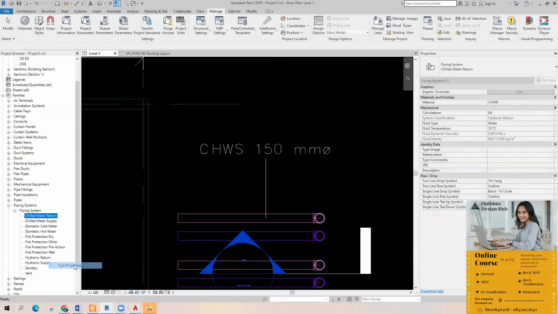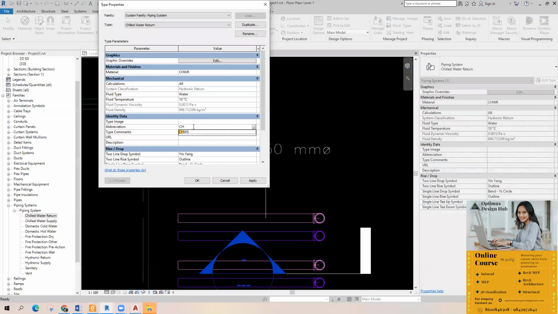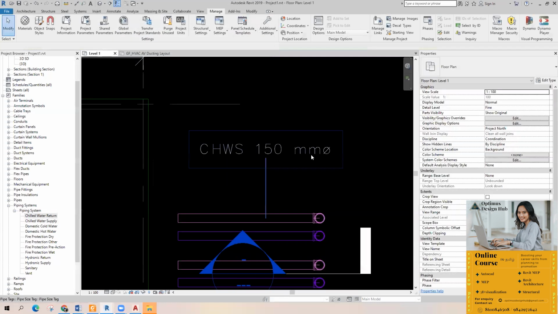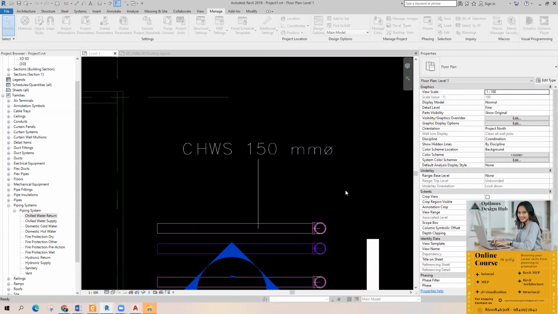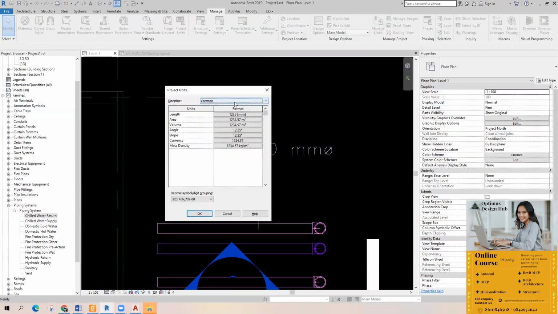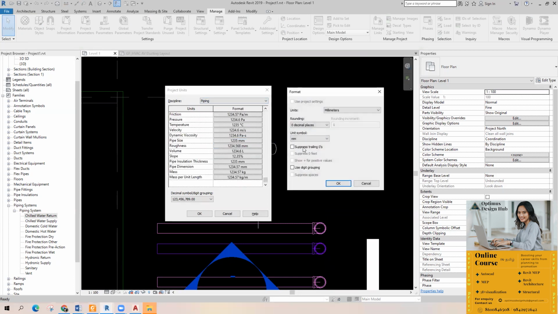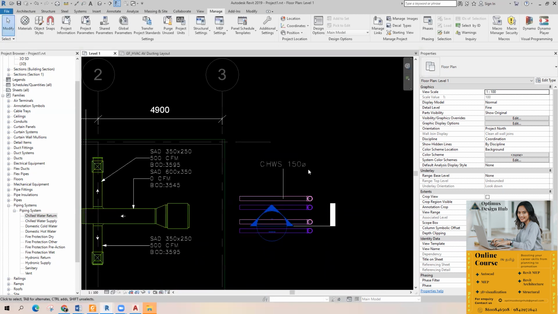For this, CHWR. Clear. Okay. In order to hide the unit, we have discussed it before. Discipline, go to piping, go to pipe size, unit symbol, none. Okay. So this thing will be hidden.